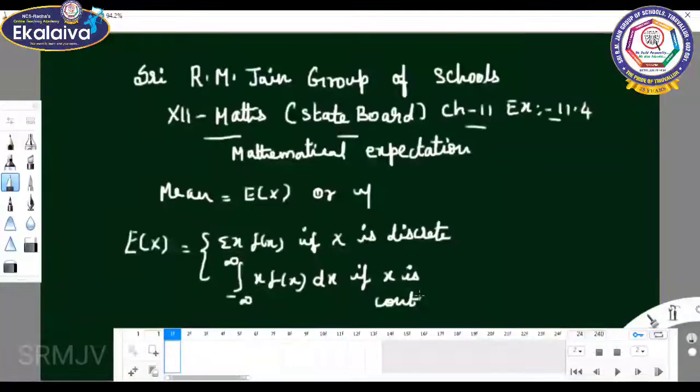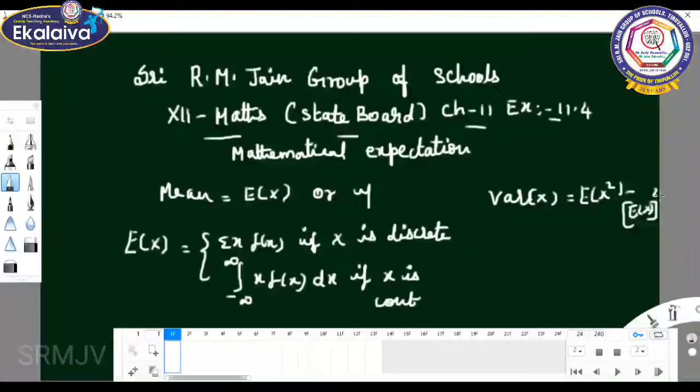What is the variance of x? Variance of x equals E of x square minus E of x the whole square.